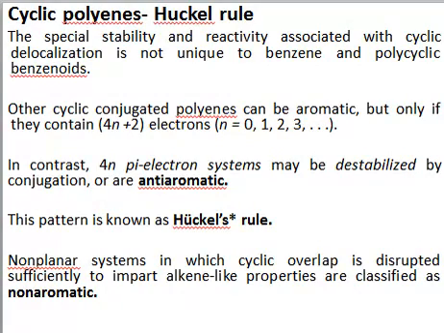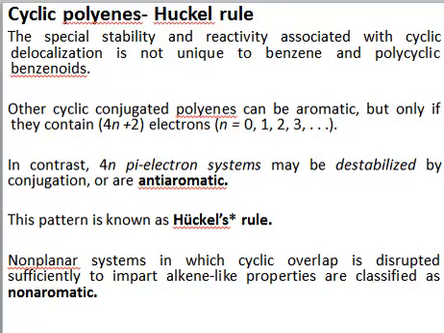So any polyene which is cyclic, conjugated, and planar can be aromatic, but the deciding factor whether it will be aromatic or not is that it must have 4n+2 number of pi electrons. If a system is cyclic, conjugated, and planar, but does not have 4n+2 number of pi electrons, it cannot be aromatic. So the deciding factor is that it must have 4n+2 number of pi electrons.